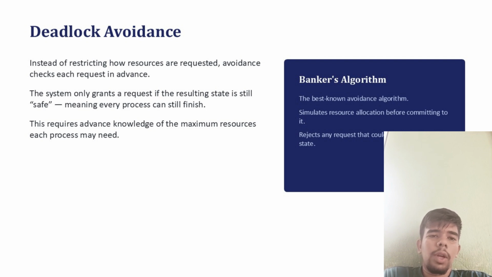Let's understand deadlock avoidance with an example. Before allowing a vehicle onto the bridge, the traffic police checks whether there is enough space for it to cross safely. If not, the vehicle is asked to wait. This is how we can avoid deadlock before it happens.